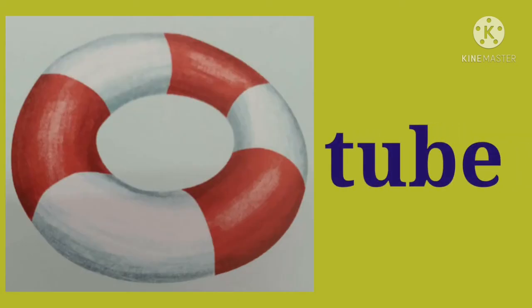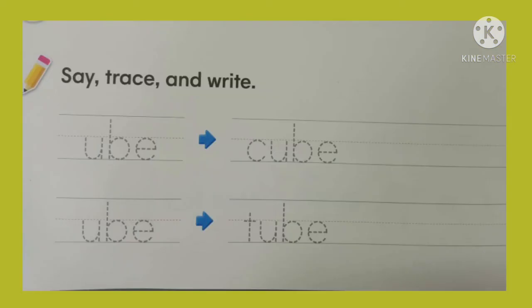Tube, T-U-B-E, tube. Repeat after me. Tube, T-U-B-E, tube. On the lower part of page 74, say, trace, and write. And please remember that you need to give a space before you write a word.